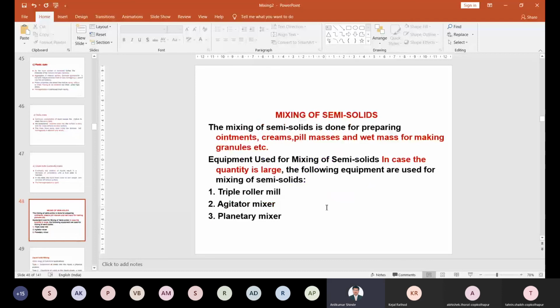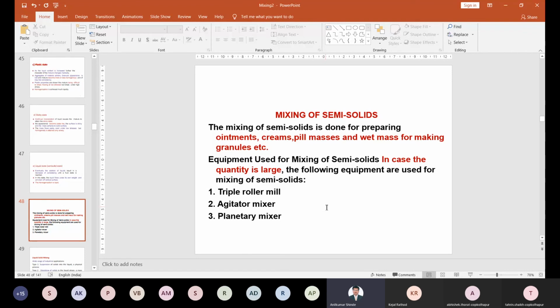Then there is the mixing of semi-solids. You can prepare different dosage forms, maybe ointments, creams, pills, different weight masses. You can prepare that. The quantity of the semi-solid is very large. That's why we require large-scale mixers for mixing that particular mixture, that particular material, right?